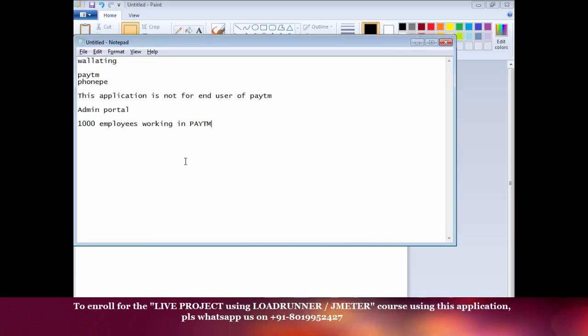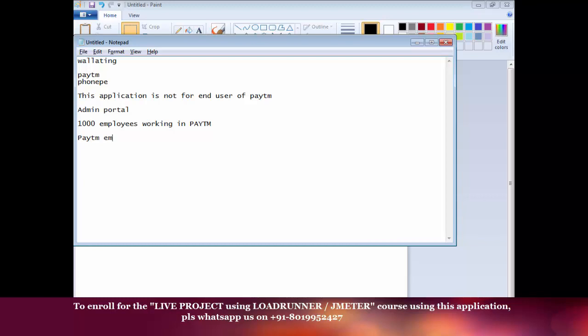So guys, in the previous video, I told you that this application, this admin portal, is used by the employees of Paytm. Let's say there are 1,000 of them, so all 1,000 will be using this application. For what purpose are these Paytm employees using this application? Here we are assuming that the wallet system is Paytm, but this application can be used by Paytm or PhonePe or any wallet application. Here we are assuming it's Paytm.